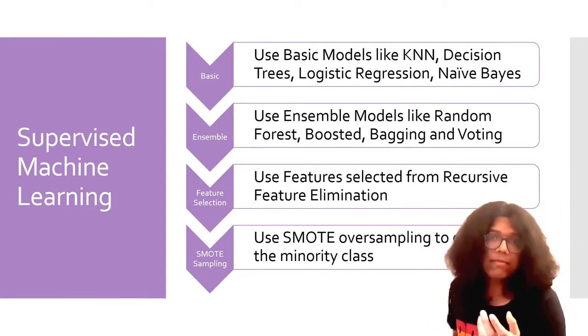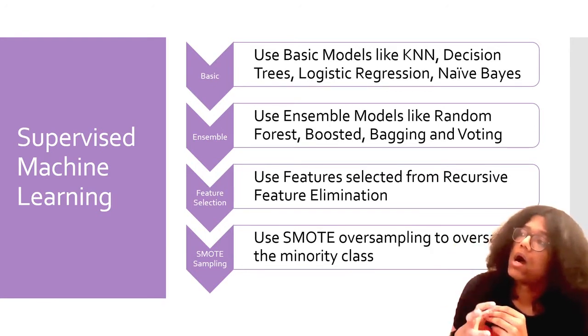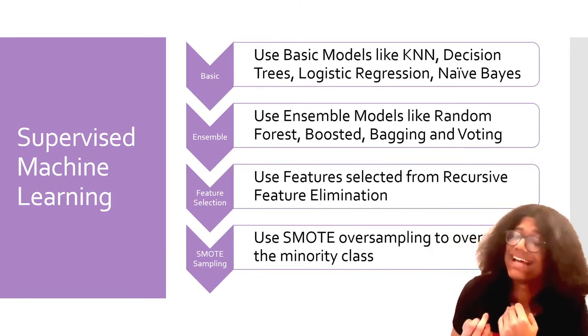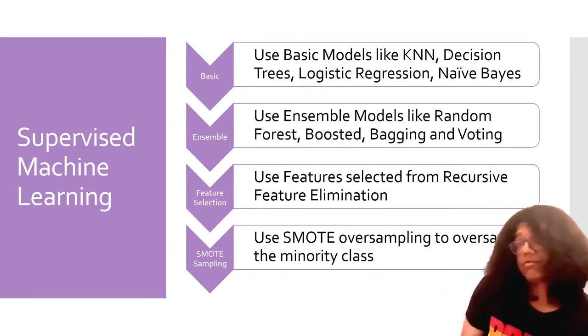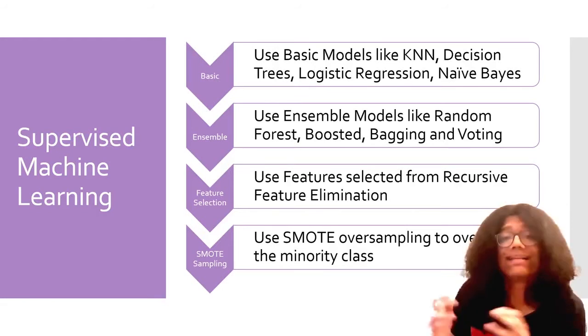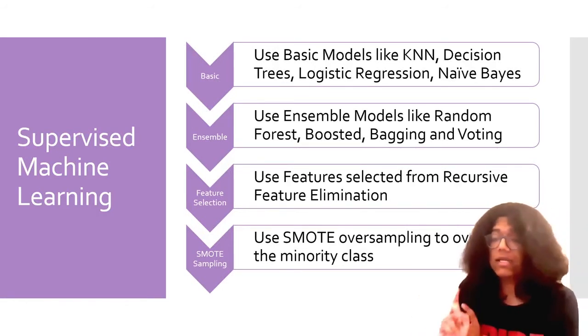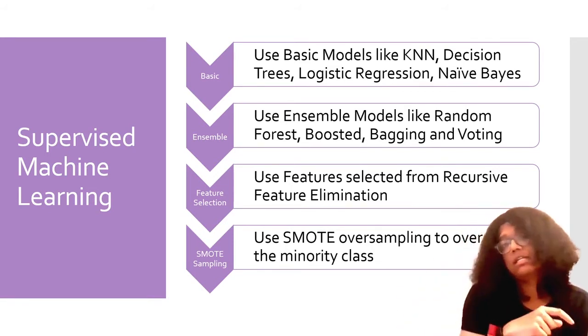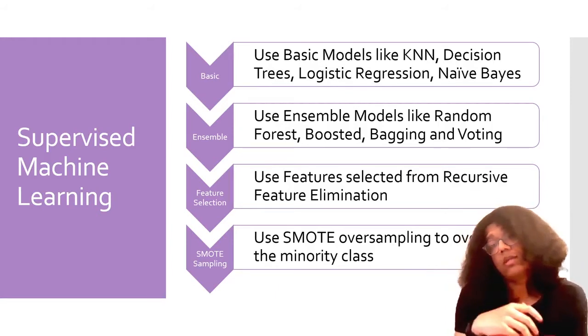What oversampling does is, for the minority class, it creates more samples that behave, so to speak, like the samples already present, which allows us to balance the classes out. That is very useful. So we apply SMOTE to the training data, not the testing data, obviously, and then we can see what happens.